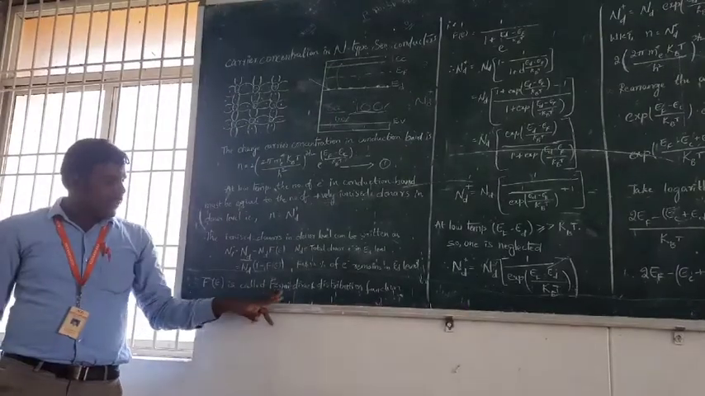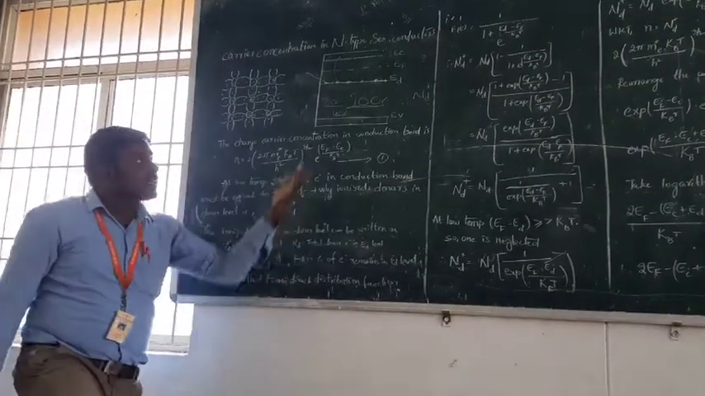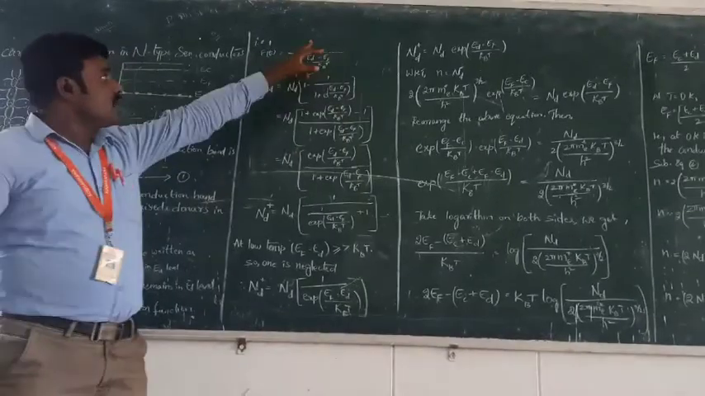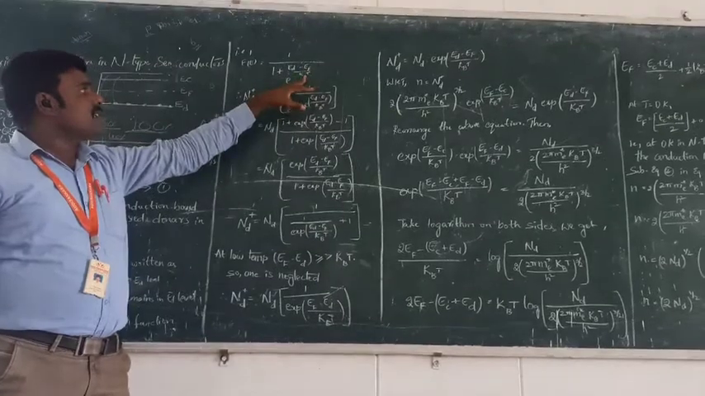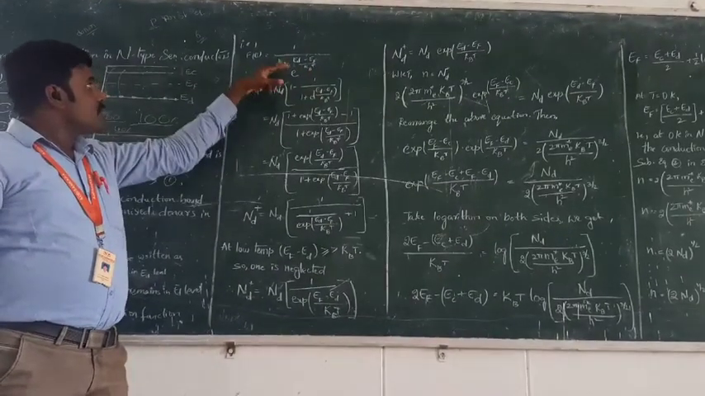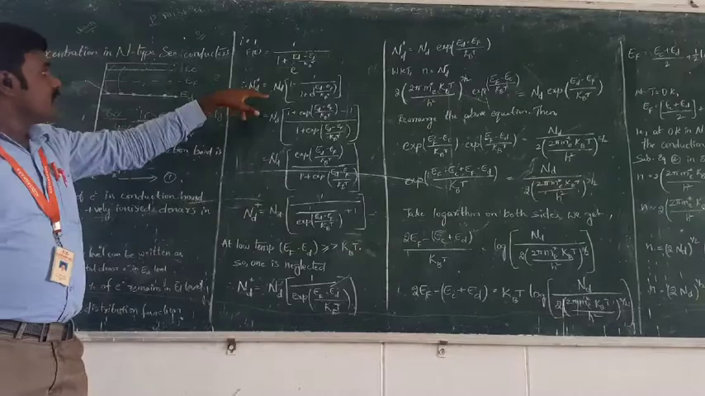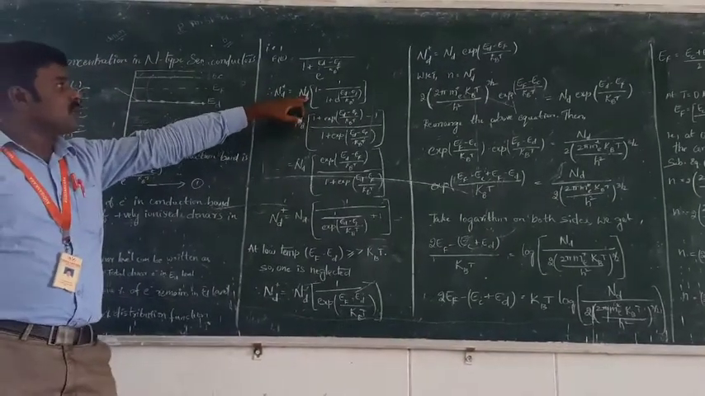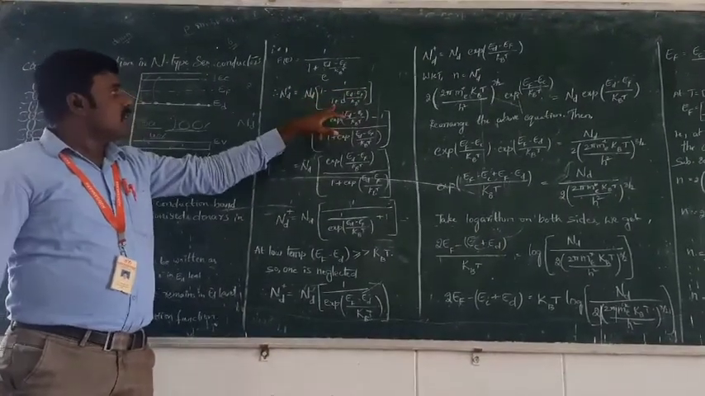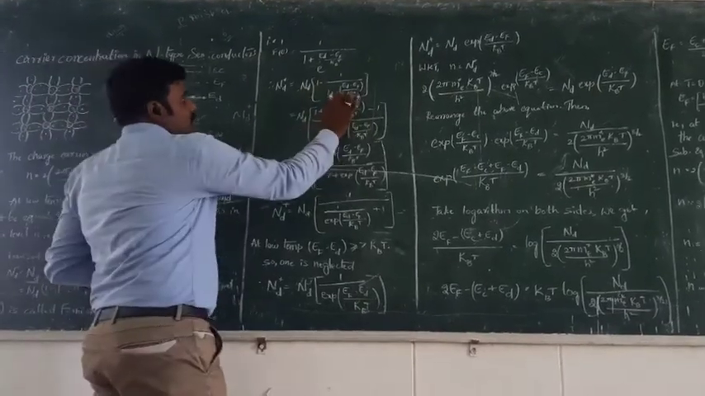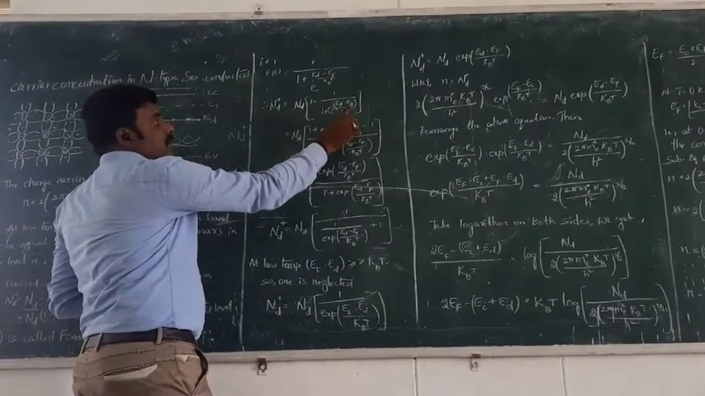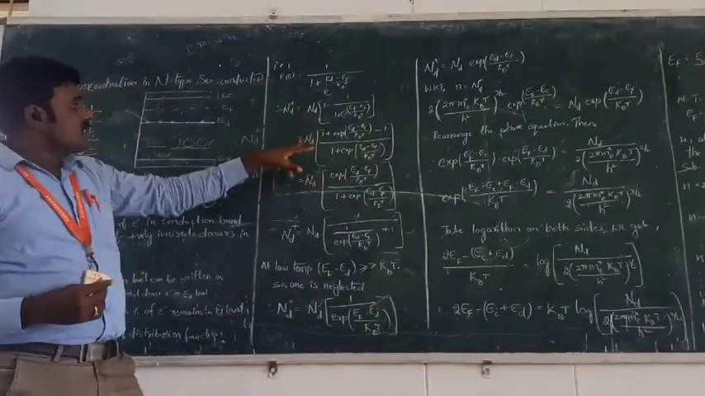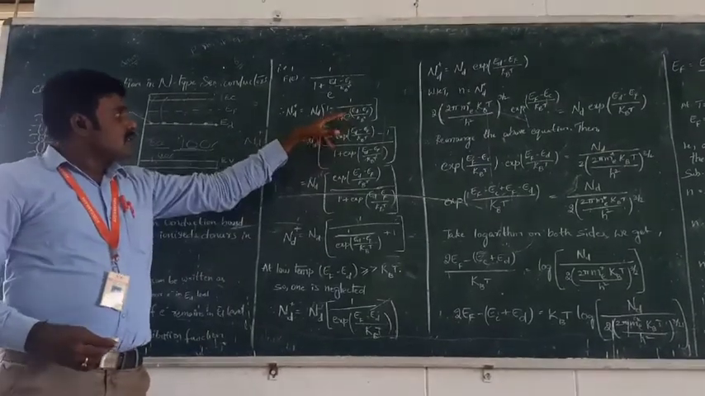f of E is called the Fermi-Dirac distribution function. Mathematically, f of E equals 1 by 1 plus e to the power (ED minus EF) by kB T. Substituting this f of E value in the equation, we get ND plus equals ND into 1 minus 1 by 1 plus e to the power (ED minus EF) by kB T. That is equal to ND into, so take the LCM.